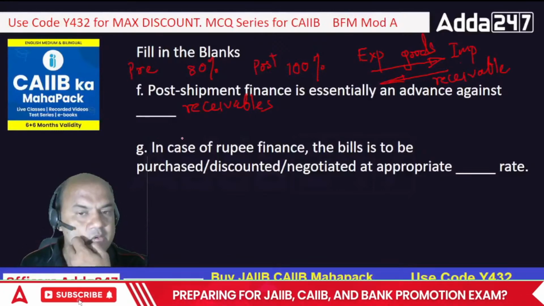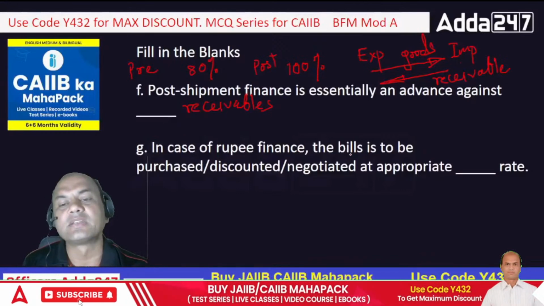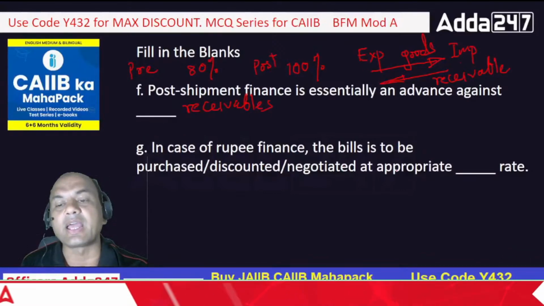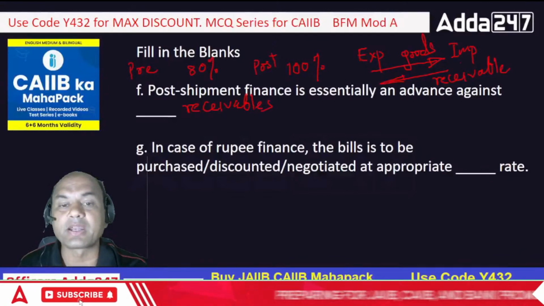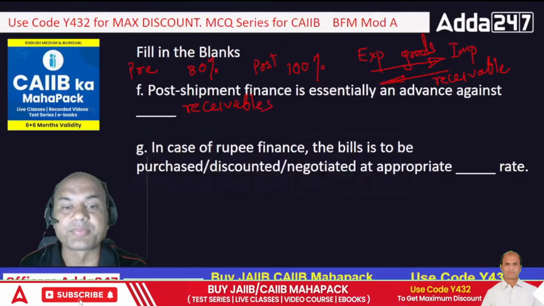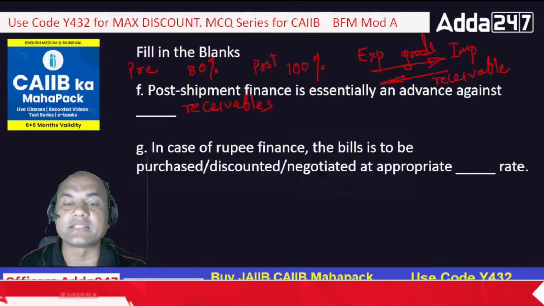Second one: in case of rupee finance, bills are to be purchased, discounted, negotiated at appropriate dash rate. Now which is this dash rate? Who can give me the answer fast? Let's see.